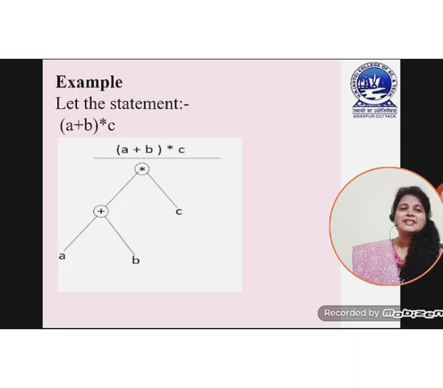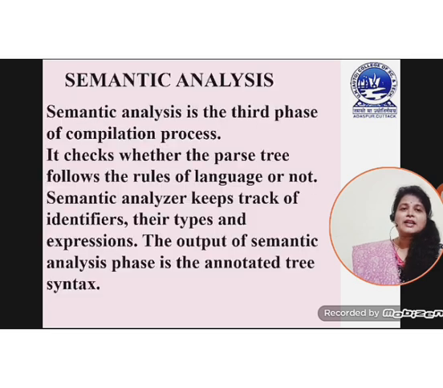Now we will discuss, it is very interesting. Suppose the statement is a plus b into c, or a plus b whole square, then the parse tree will be in this way, according to the priority which operation will be performed first, then which next operation, then the next operation. In this way all the operations are presented in a particular structure, and the structure is the parse tree.